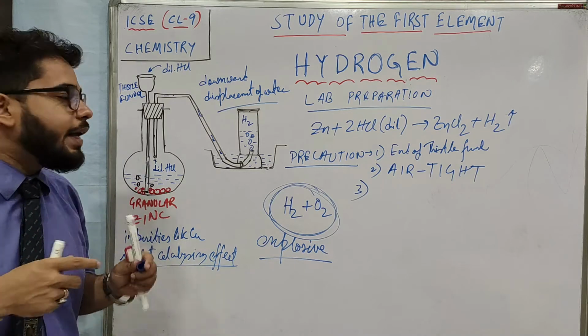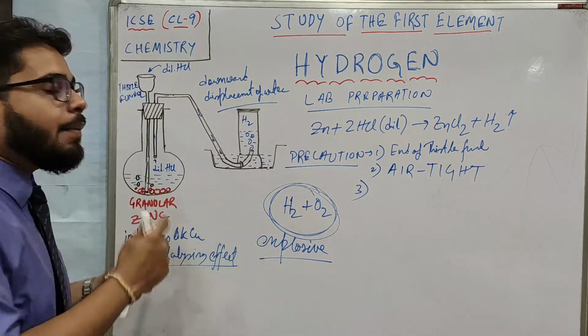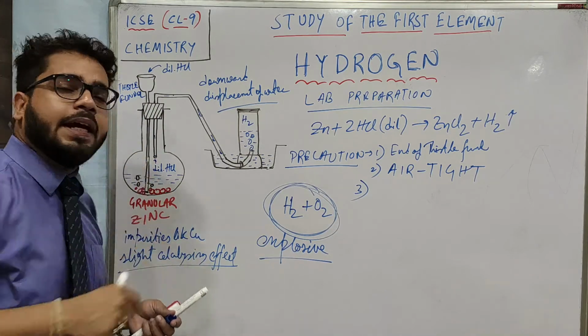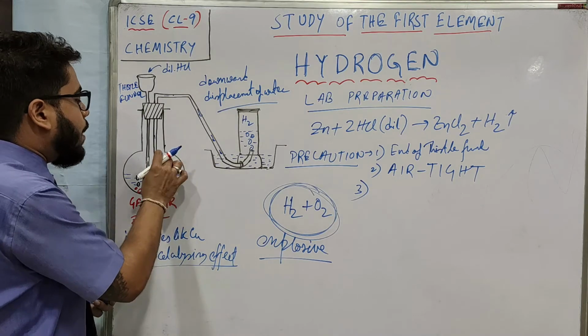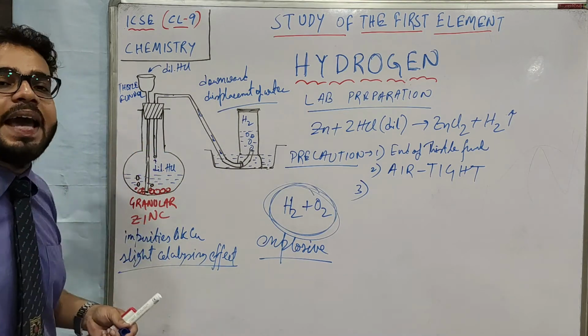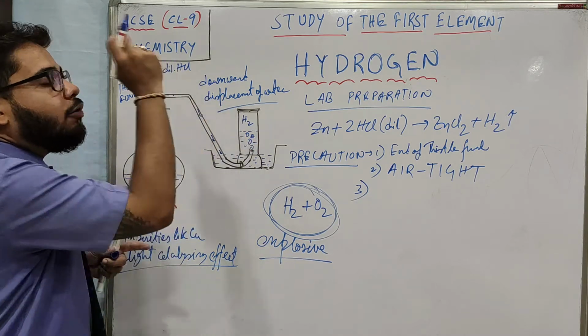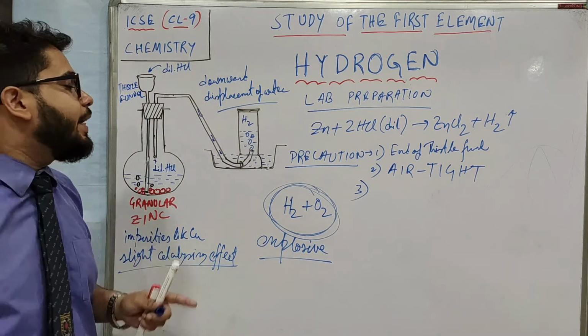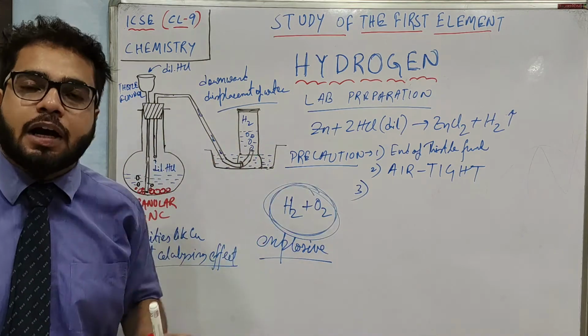You took a flask, made this apparatus setup and closed the flask, so some amount of air was already there. When the reaction starts, hydrogen will come out, the pressure of the gas will increase, and together hydrogen and air will come out here. So initially you have to wait till all air of the flask escapes out.